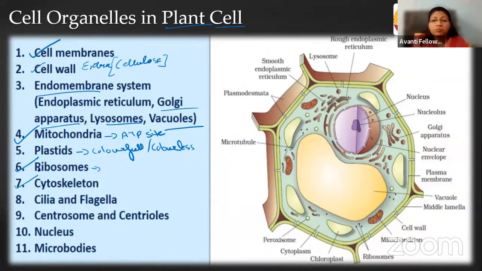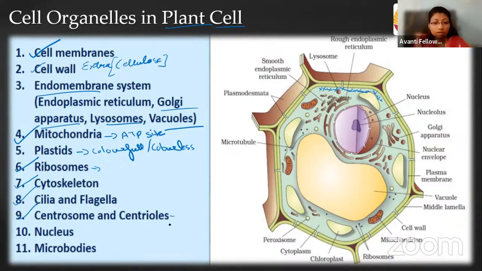In the very same way, cells also have a skeleton, which is a mesh network present beneath the plasma membrane, providing a supporting structure to the cell and the plasma membrane. Next, the cilia and the flagella, which we have already discussed in the prokaryotic cell, the centrosome and the centriole.